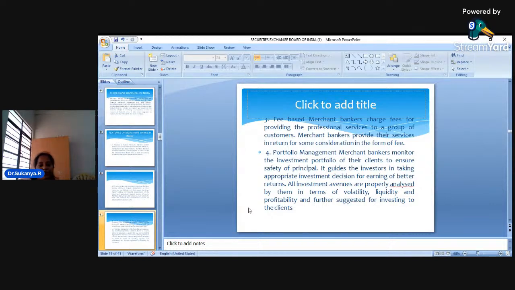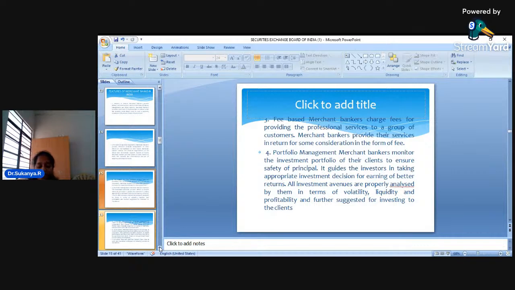And apart from this, dear students, they play a very, very important role in portfolio management. What do you mean by this portfolio management, dear students? See, portfolio management is nothing but, now let us say I am a customer, I'm having 5 lakh rupees with me.